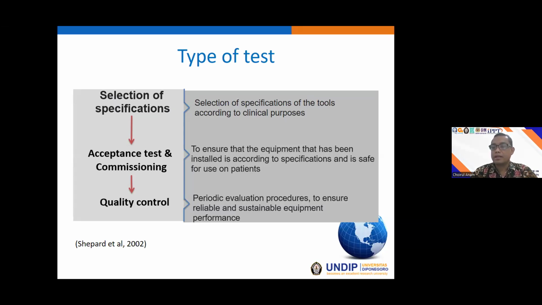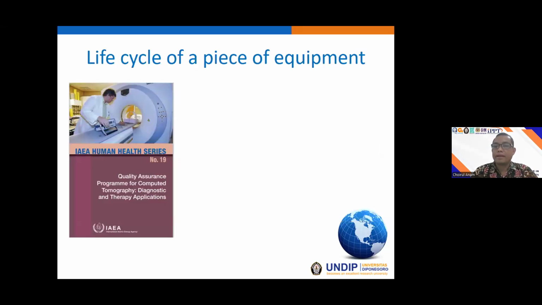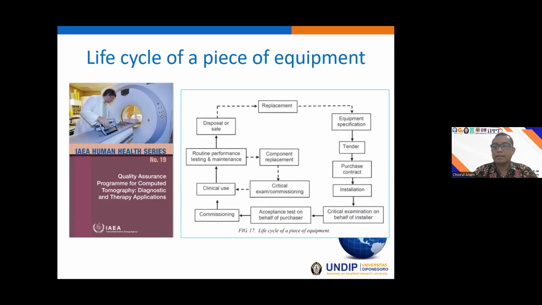So in the clinical setting, the most important tests are the acceptance test and quality control. And we can see here the life cycle of the equipment, especially for the CT scanner.